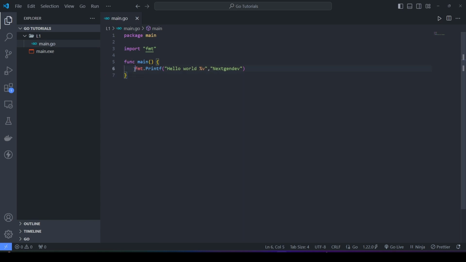Then we have an fmt package, which I've already told you that we have imported. It is a standard package and it has multiple functions. It has Printf, that is one of its functions, which helps us in printing formatted strings. So we have hello world and we have added a formatter, which is %v. %v formatter allows you to add any value inside the string. We have specific type formatters as well, like %d, %c, %b. There are lots of them in the docs. I would give you the link to that. Then we have the value that we want to pass to the formatter.